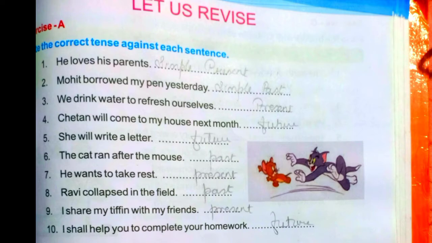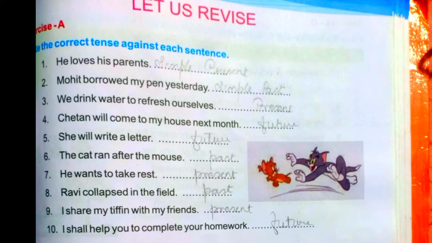We drink water to refresh ourselves. Drink, first form of verb, that means again it is a simple present tense. Chetan will come to my house next month. Will, helping verb, main verb is come. So will is there means it is a future tense.